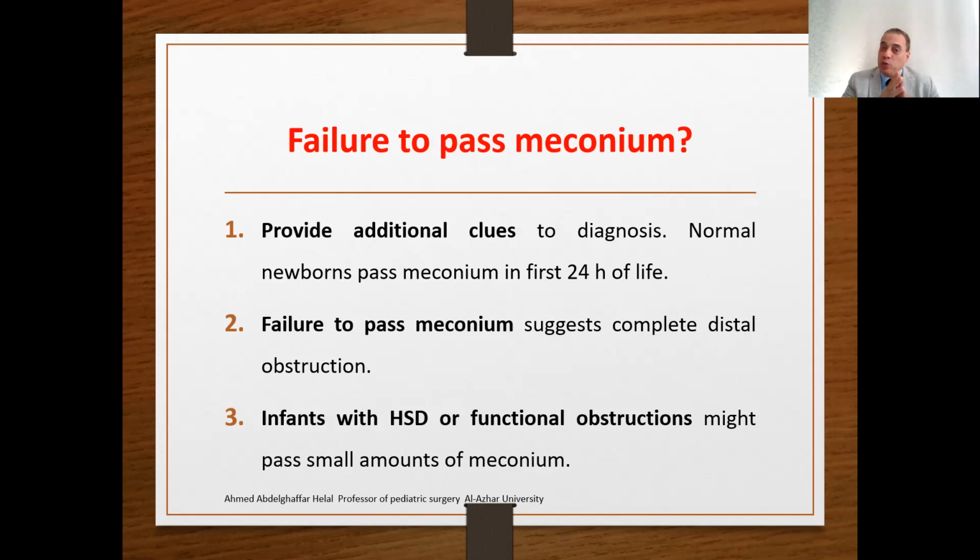Failure to pass meconium will give you an additional clue to the diagnosis. Failure to pass meconium suggests complete distal obstruction. However, infants with Hirschsprung disease or some functional obstruction might pass a small amount of meconium. So our problem here is a neonate with obstruction, abdominal distension, bilious vomiting, and failure to pass meconium. You need to diagnose the level and the etiology of the obstruction to exclude mid-gut volvulus. This is your job.